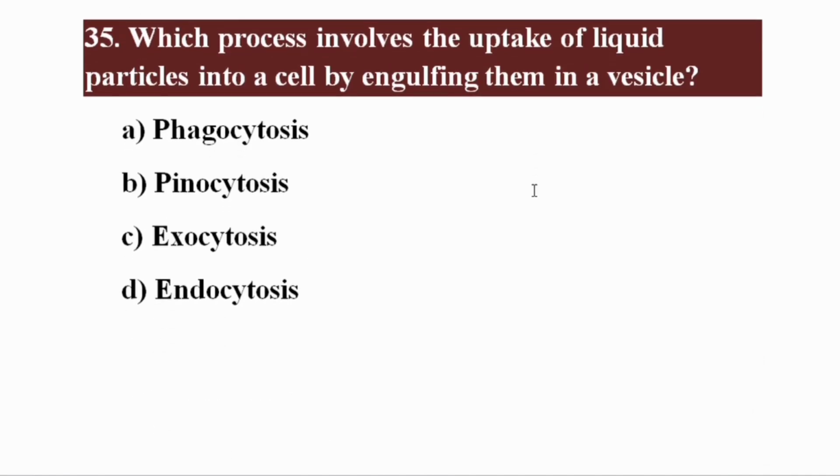Which process involves the uptake of liquid particles into a cell by engulfing them in a vesicle? The right option is beta. Pinocytosis. Pinocytosis involves the uptake of liquid particles into a cell by engulfing them in a vesicle.